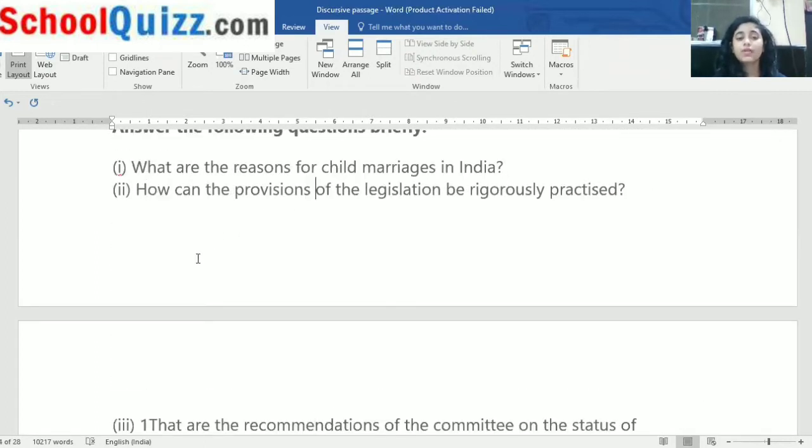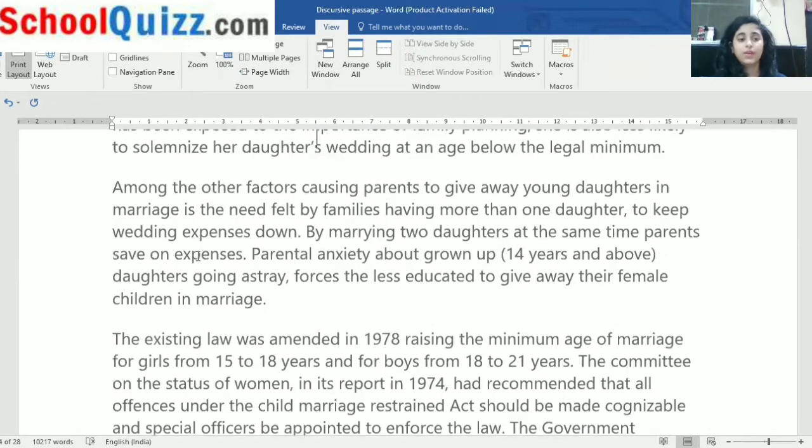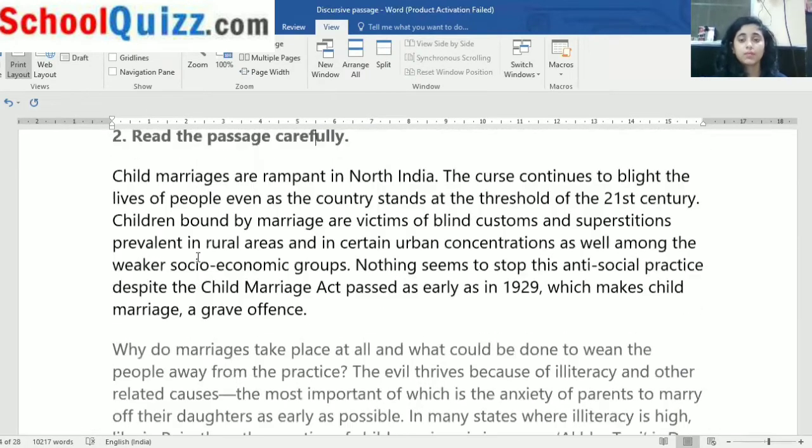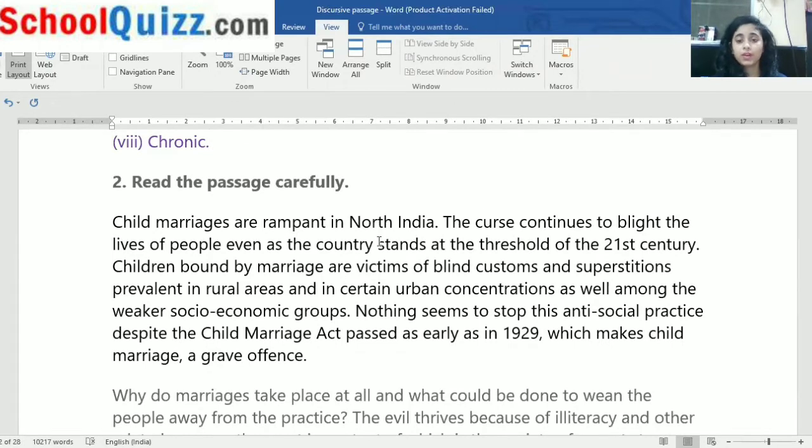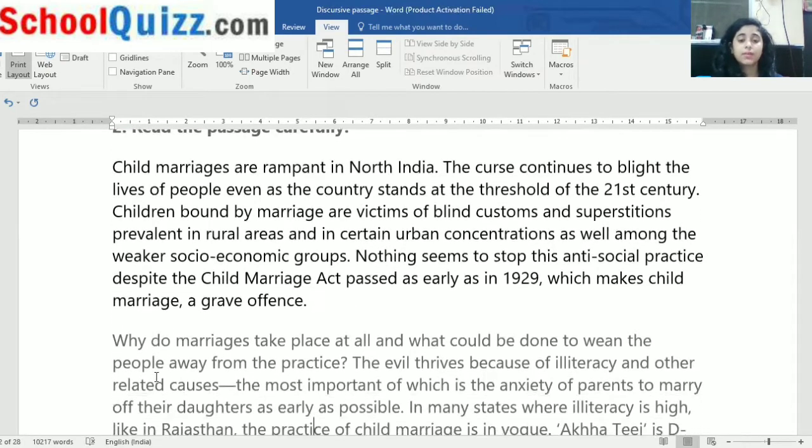What are the reasons for child marriages? First one, because it is rampant in North India. These children who are bound by marriage are victims of blind customs and superstitions. Nothing seems to stop the practice. In 1929, which act was passed? Child Marriage Act 1929, which makes child marriage a grave offense. This was a question, we have studied this. Okay, so the answer will be Child Marriage Act passed in 1929. Now, why do marriages take place at all?